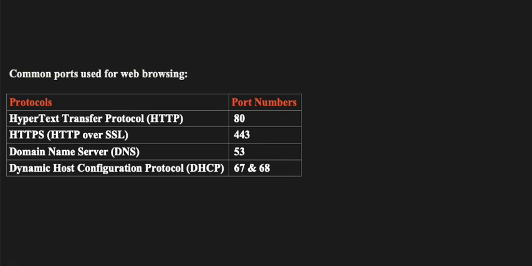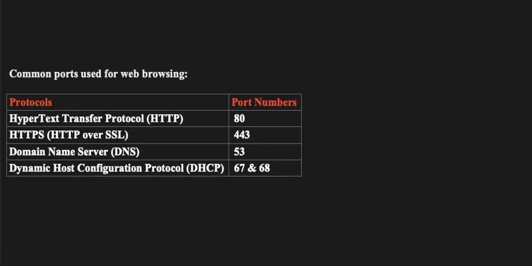And the DNS, domain name server, the port number is 53. It resolves domain names to IP addresses so that we can access websites by typing in easy to remember names. Let's take an example as google.com.